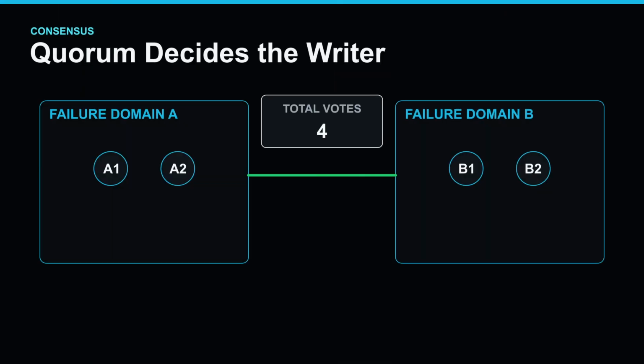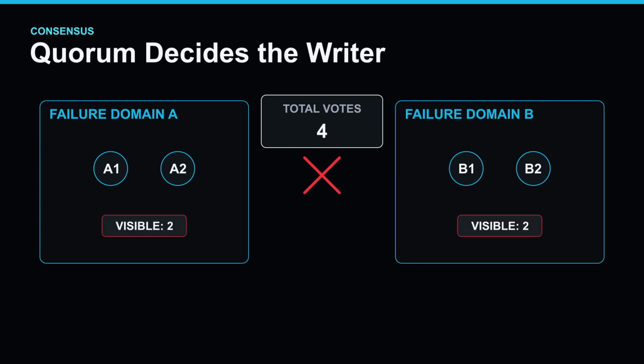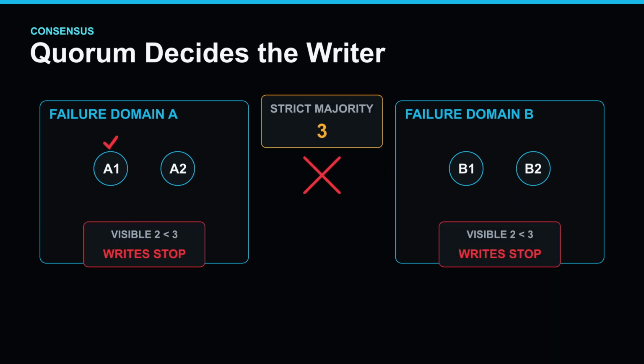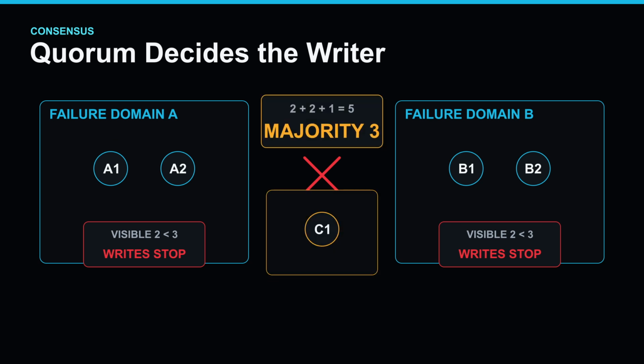Suppose we place two voting members in cluster A and two in cluster B. That gives us 4 votes. During a network partition, each side can see only 2 votes. A strict majority of 4 is 3. Neither side has it, so neither side can safely elect a primary. For writes, this is why the CNCF design adds a 5th vote in a third failure domain. The layout becomes 2 plus 2 plus 1.